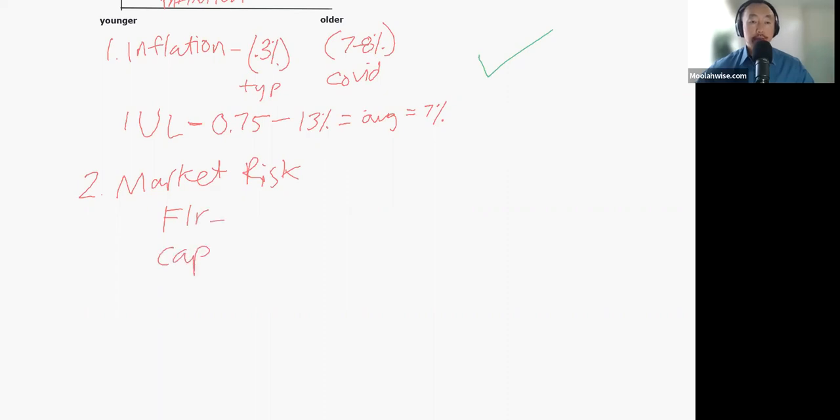A floor means that if the market you're invested in, or the market that it's mirroring, goes below a certain amount, you get floored at 0.75%. And again, guys, I'm only using the Transamerica number because I'm a licensed and appointed agent with Transamerica. You can get up to 13% if you invest in the S&P, so we're just going to keep the S&P for this example.